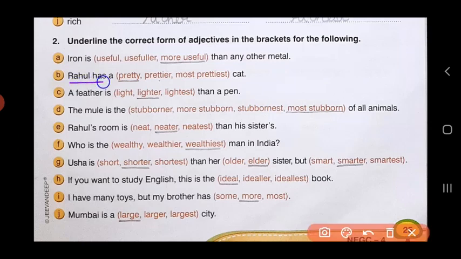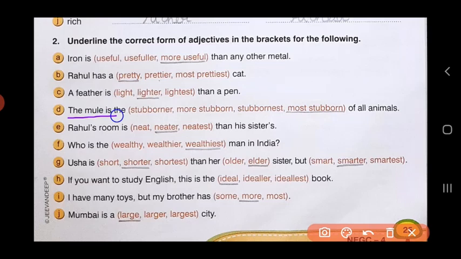B. Rahul has a dash cat. This is a simple sentence with no comparison. That's why the adjective will be positive degree. Rahul has a pretty cat. C. A feather is dash than a pen. Again here, you're comparing two nouns, feather and pen. And you have the word than. That's why this will be comparative degree. So a feather is lighter than a pen.